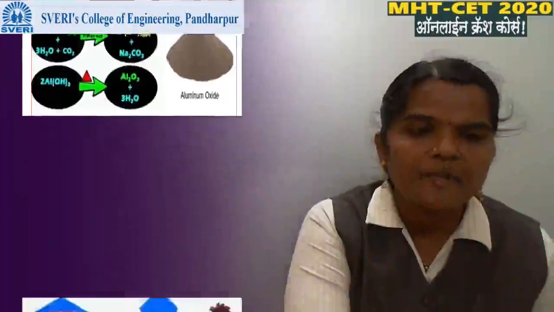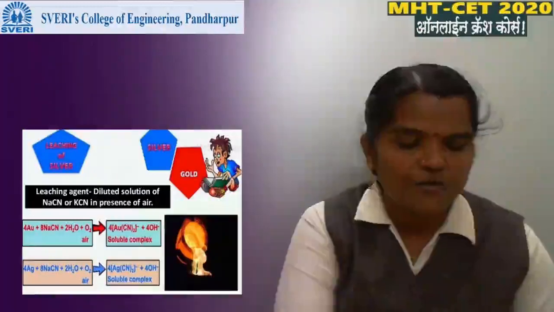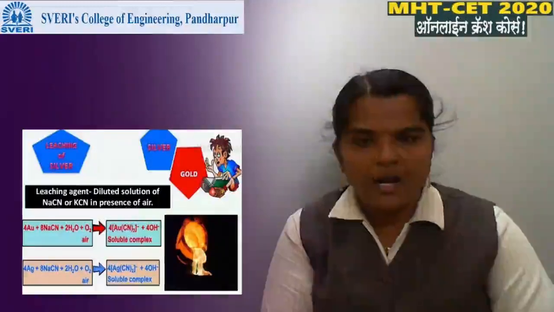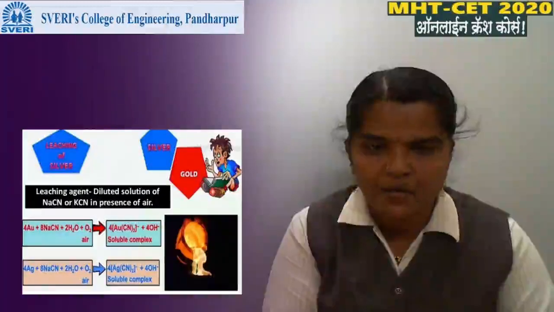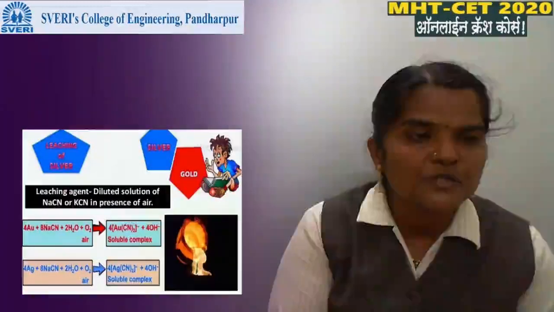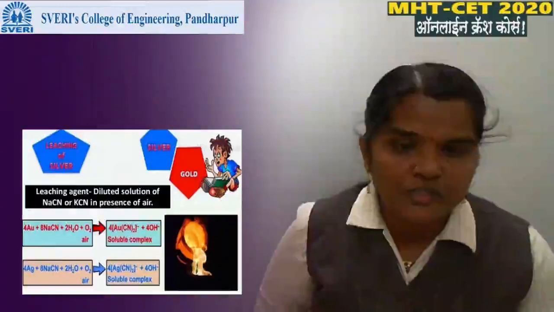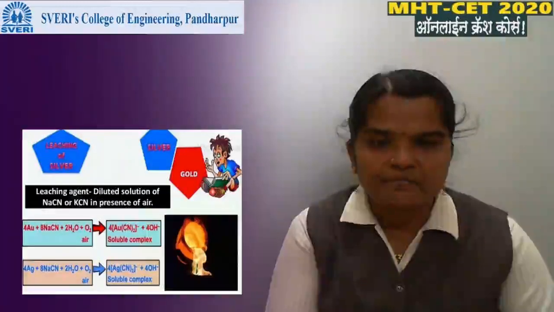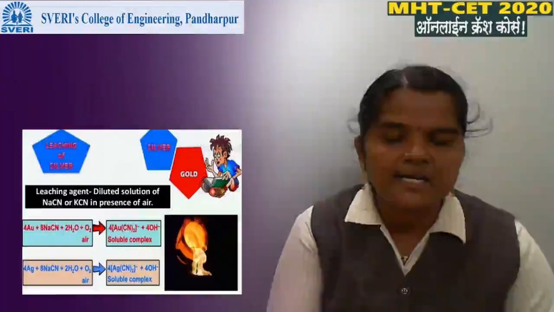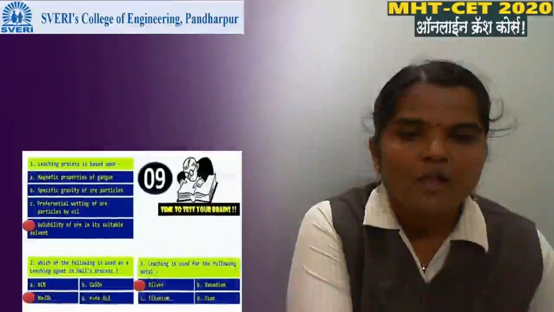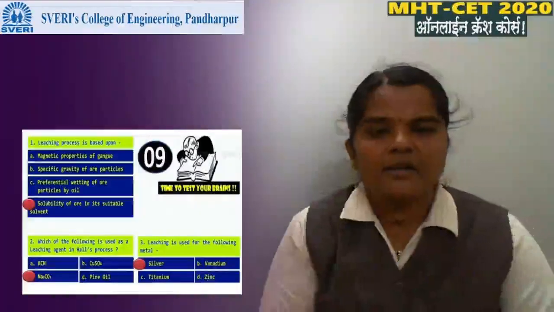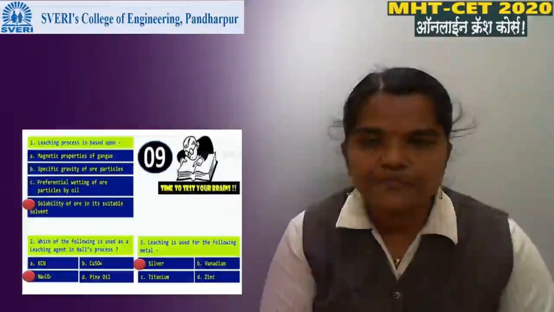Then, the leaching process in concentration of ore is mainly used for silver and gold. When we use the leaching process for silver and gold, at that time KCN is used as a leaching agent. Okay, then let us discuss some MCQs.